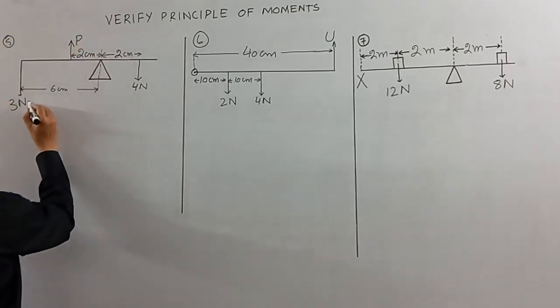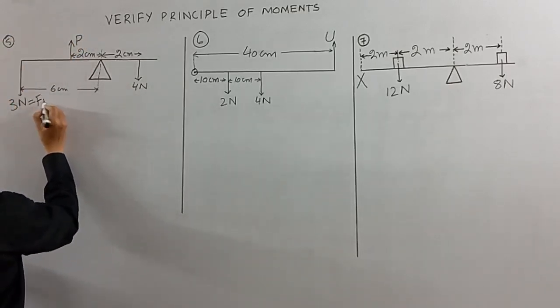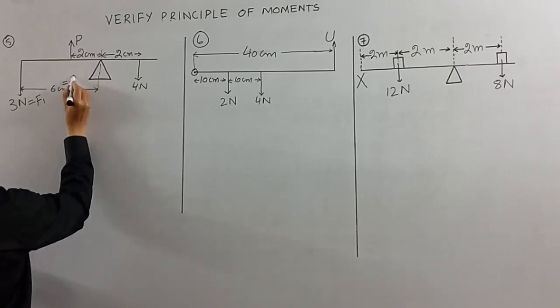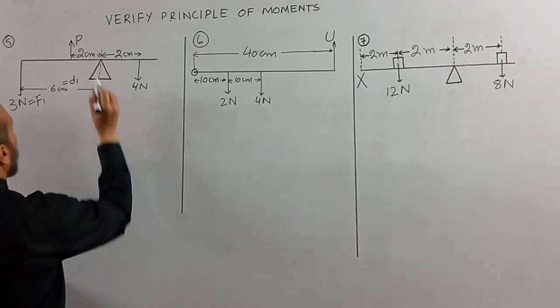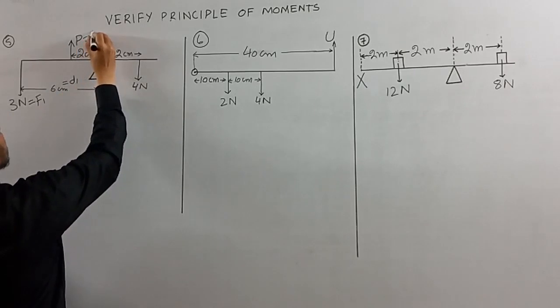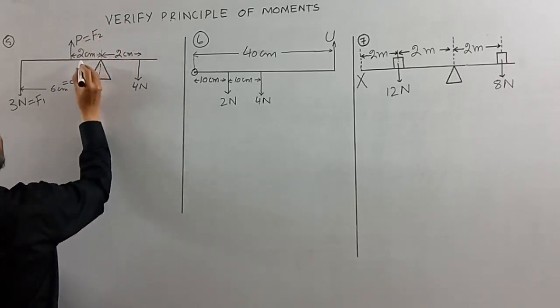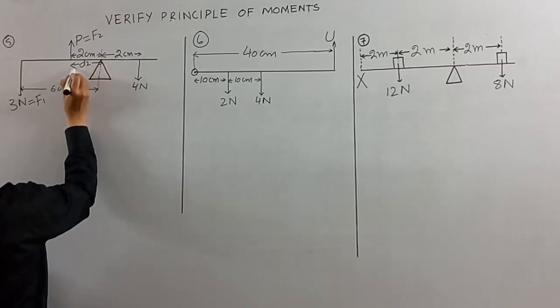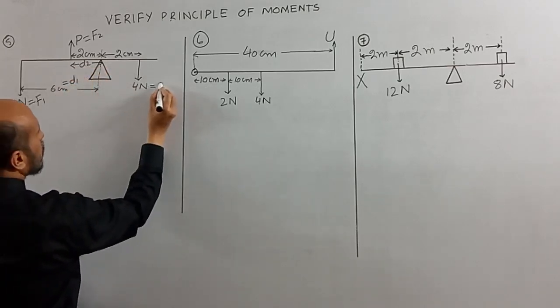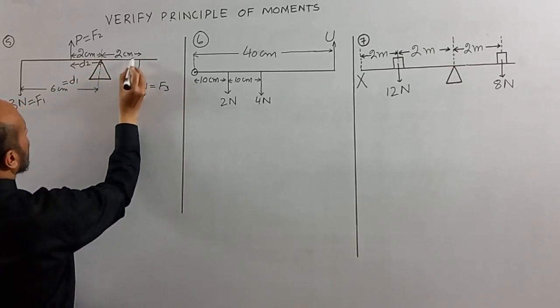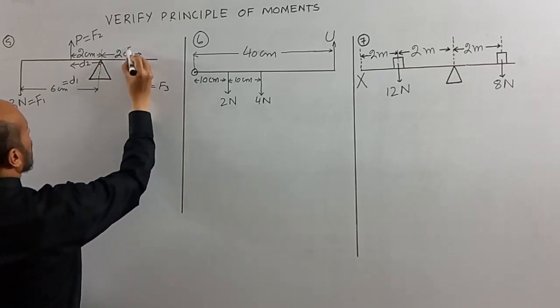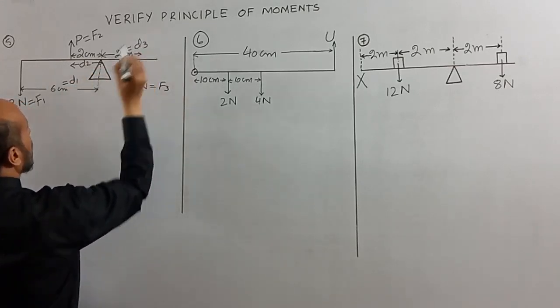So I will assume this as F1, this as D1, this as F2, this as D2, this as F3, and this as D3.